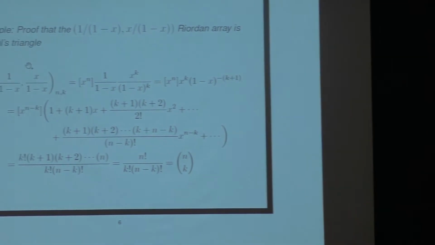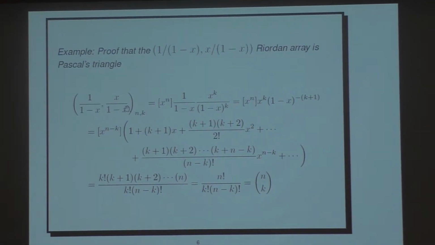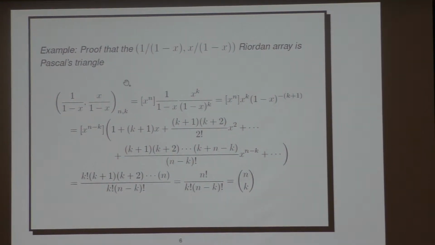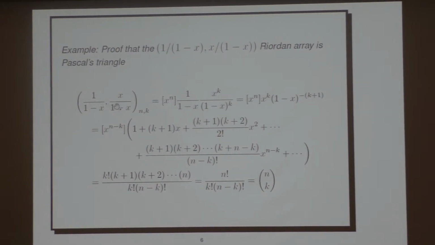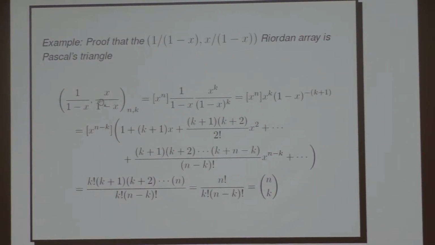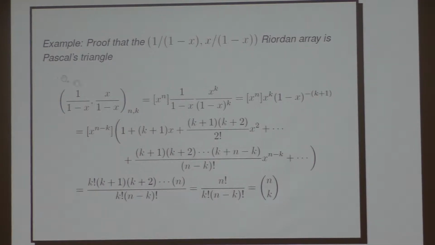So let's just see how that works. By the way, my notation, which some people use, is to say this thing here, PQ, is the Riordan array itself. This is a matrix, and this is the nkth element of that matrix. So according to the definition, the nkth element of this Riordan array is the quotient of x to the n of p times q to the k. So we do a bit of manipulation with that.